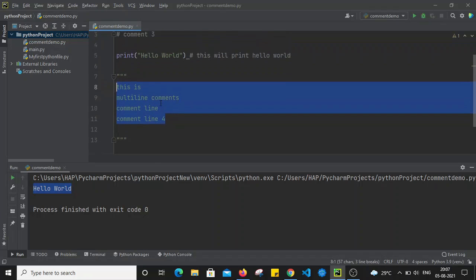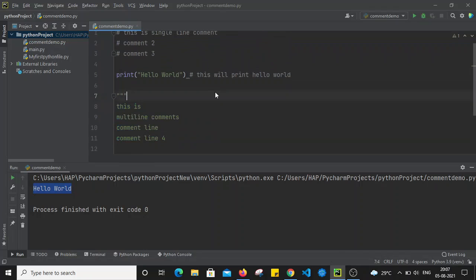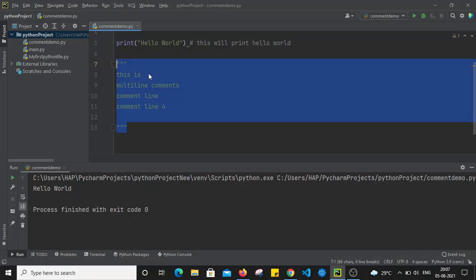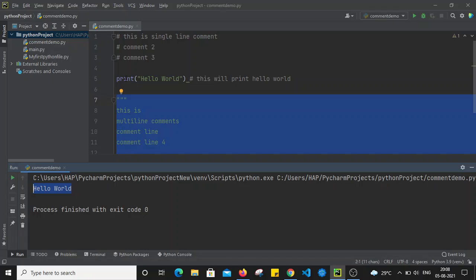After that, let's save this file and run this file. If you see again, this part got ignored, so this is not executed. Basically this is comments. It will only print hello world, which is the actual code that we have written.